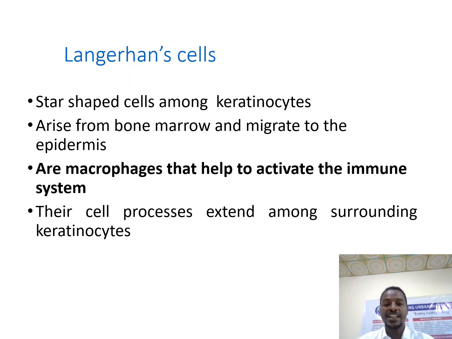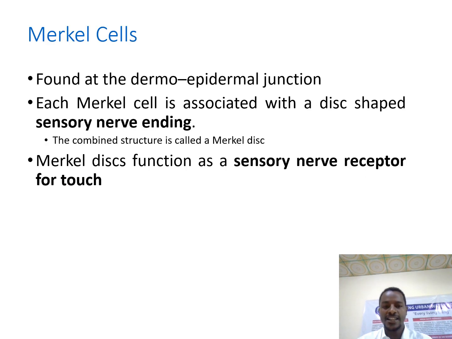The other one is the Langerhans cell. As I have said, these Langerhans cells are monocyte-derived cells, and they serve as macrophages. They are macrophage cells that help us to activate our immune system. So these are the cells.